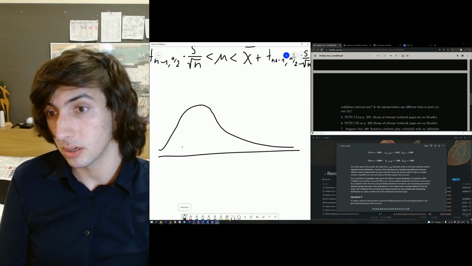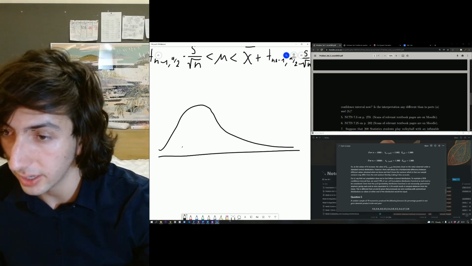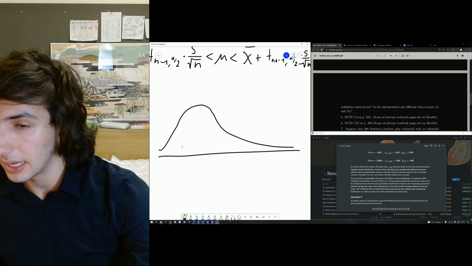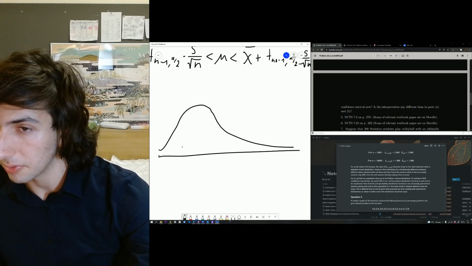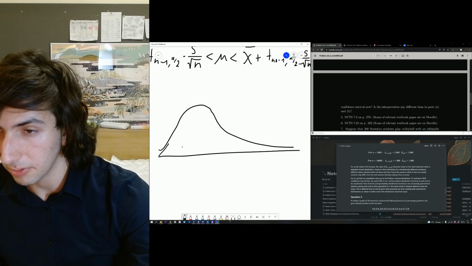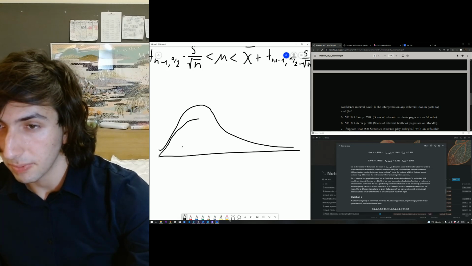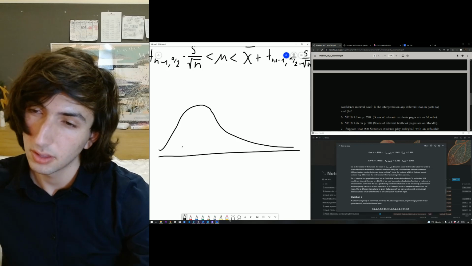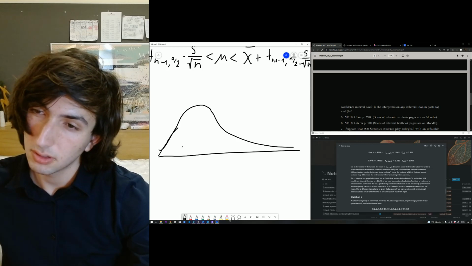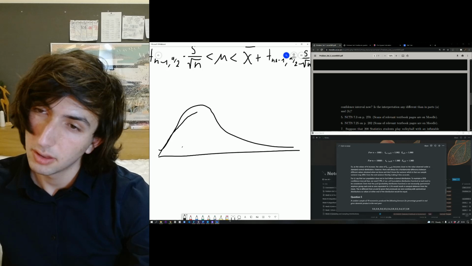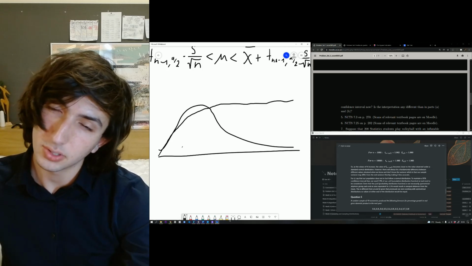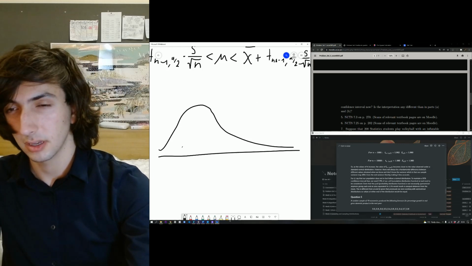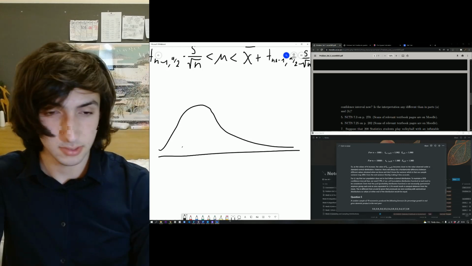So you would do a cumulative function here, which would probably be consistently getting bigger, and then it would plateau out. I think that's how it works. Actually, no, don't take my word for it.